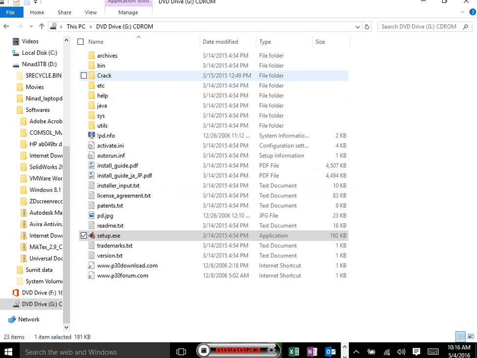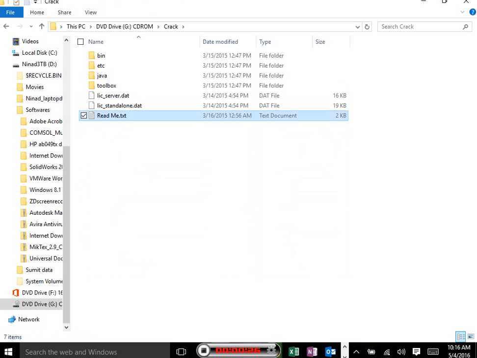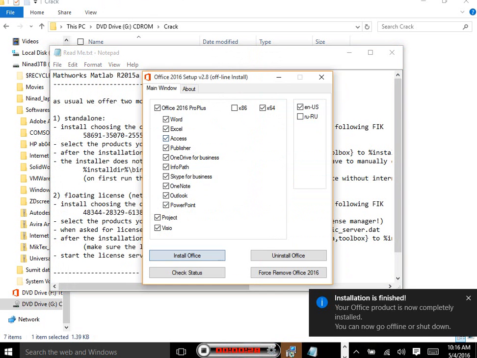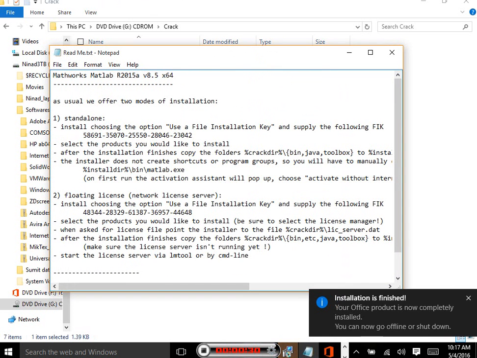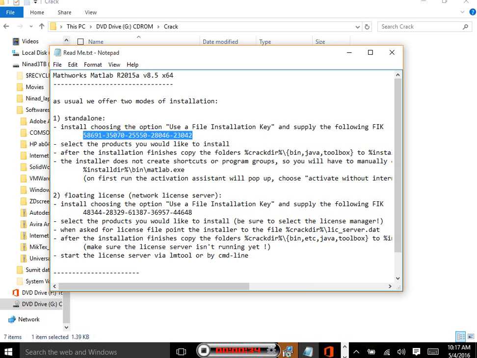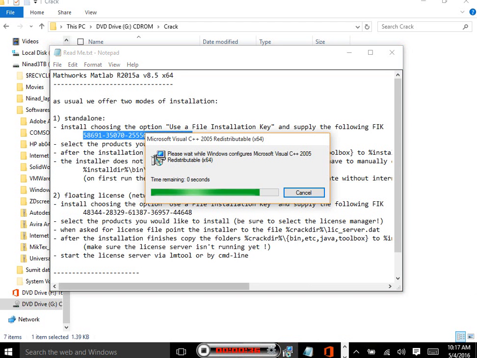Now go to the folder named crack. Go to the readme.txt and choose the product key. Click copy. Let it install Windows C++ redistributable 64.